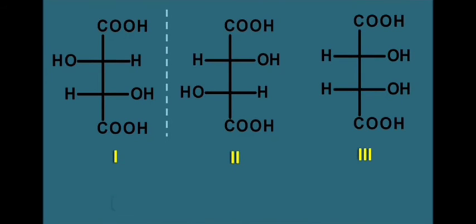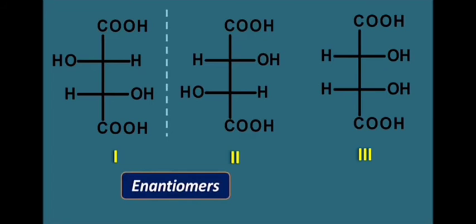Now what is the relation between the first and second structures? The first and second structures are mirror images of each other and they are non-superimposable, so they are enantiomers. But if we compare the first and third structure as well as the second and third structure, both of these pairs are not mirror images. Since they are not mirror images, they can be called diastereomers. So diastereomers are the stereoisomers which are not mirror images of each other. So structures 1 and 3 as well as structures 2 and 3 are the diastereomeric pairs.